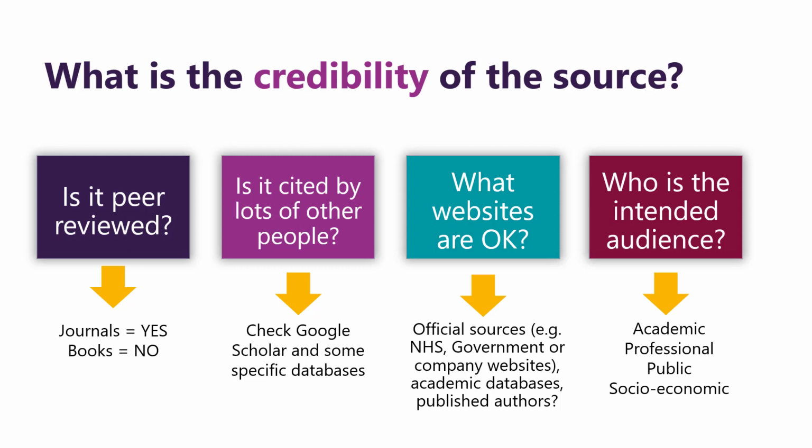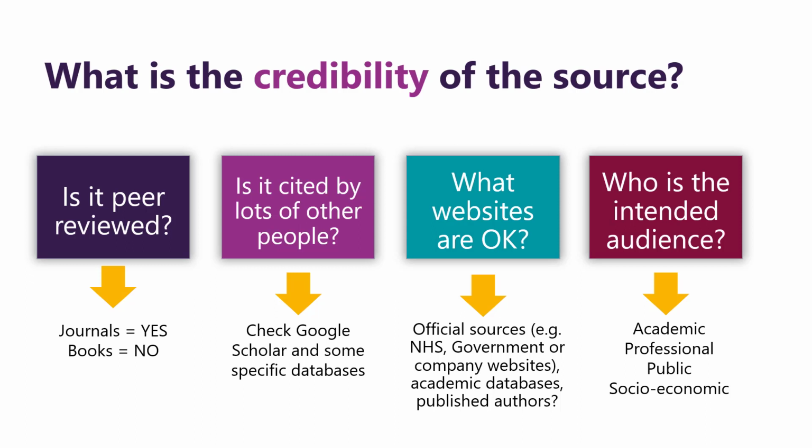The final question we can consider is, who is the intended audience? Is the thing that you're using written for academics, professionals, the public, or a certain socio-economic or demographic? This is a really important thing for us to consider.